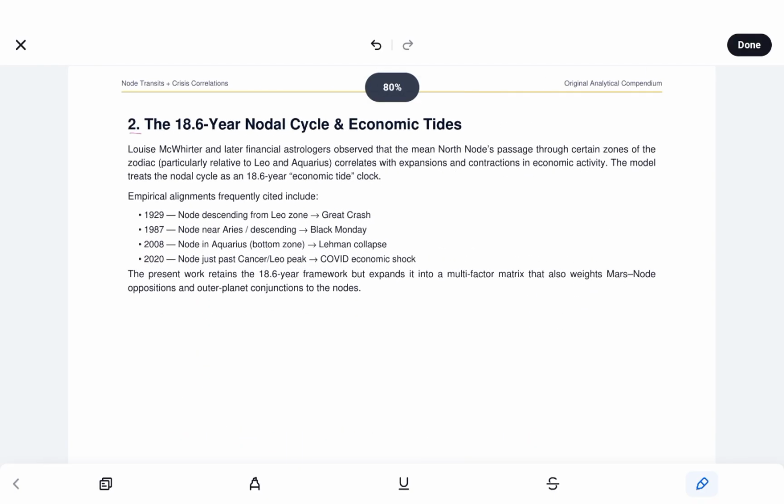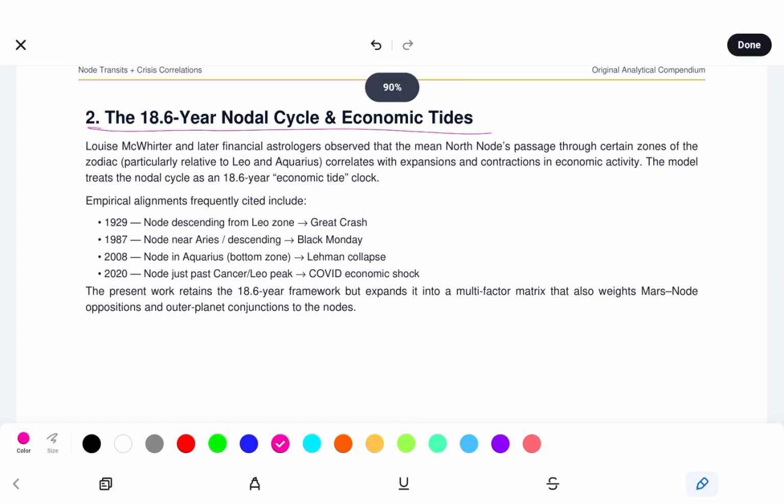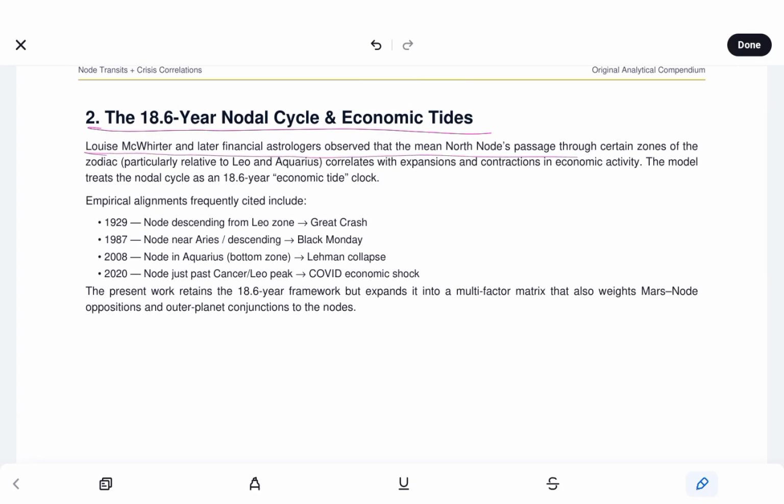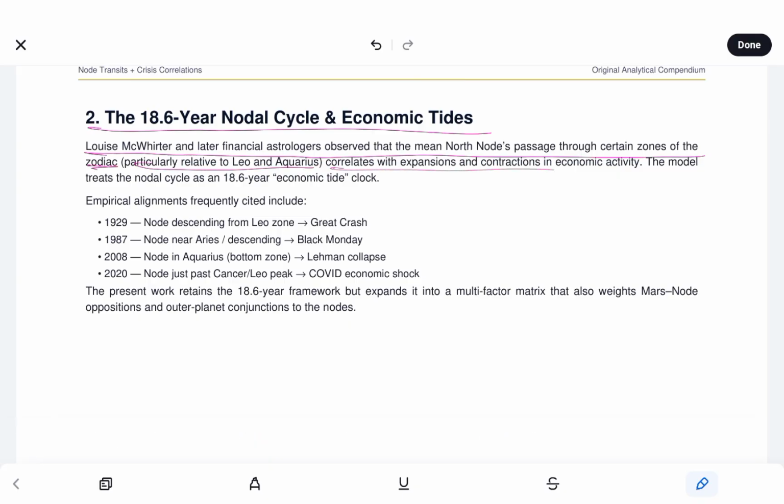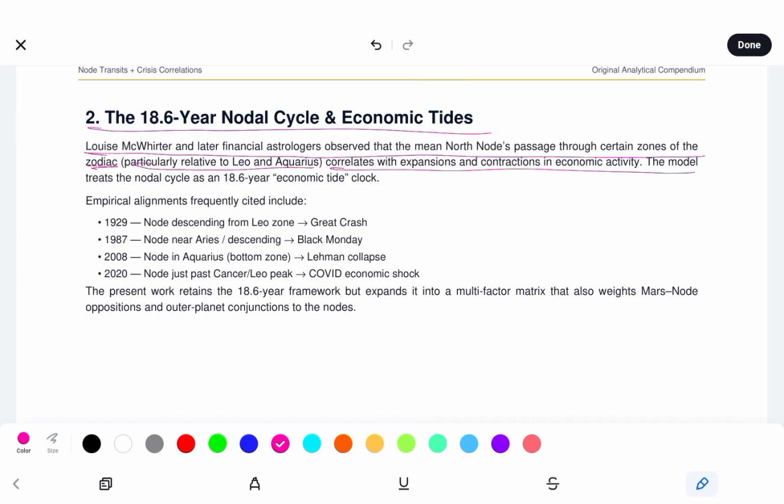And we see the 18.6-year nodal cycle and economic tides. Louise McWhirter and later financial astrologers observed that the mean Rahu's passage through certain zones of the zodiac, particularly relative to Leo and Aquarius, correlates with expansions and contractions in economic activity. The model treats the nodal cycle as an 18.6-year economic tide clock.